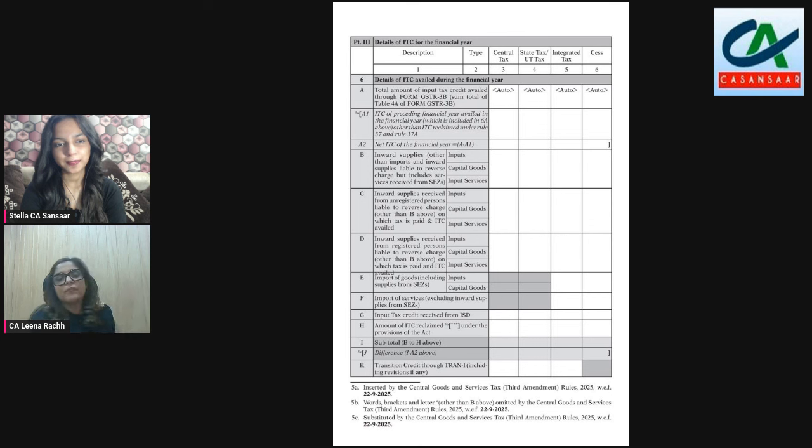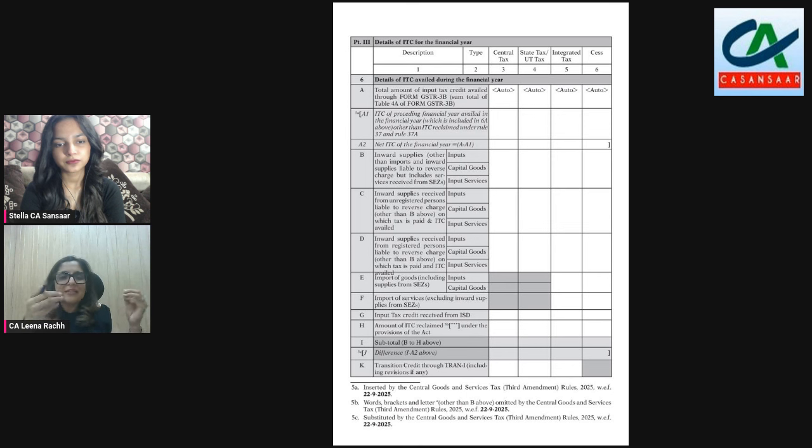Table 6J says it is the difference between I minus A2. This is one change that we need to note: earlier, 6J was the difference between I and A, because there was no A1, A2. So what used to happen is that there would always be a mismatch. Your column J will always have some mismatch naturally, because 6B to 6H is a breakup of your ITC that you're claiming on account of supplies for the present year, whereas 6A included last year's also. So obviously there was a mismatch.